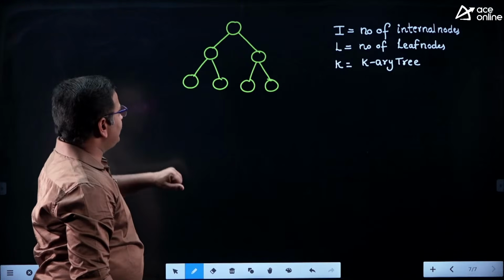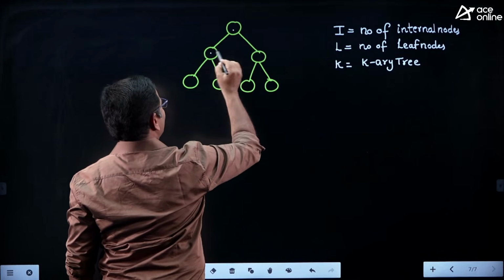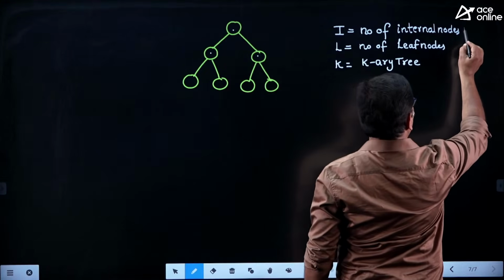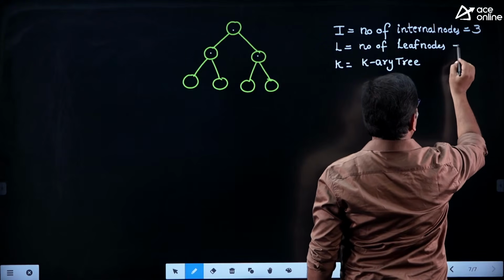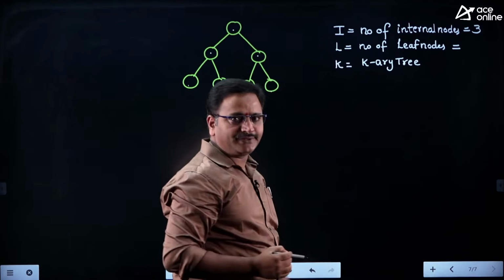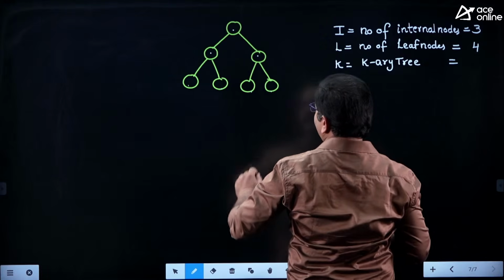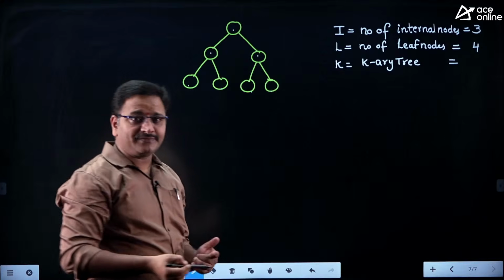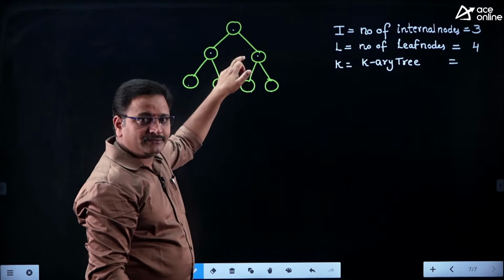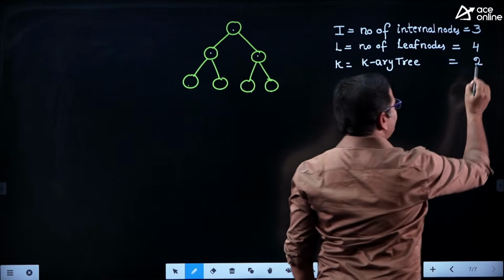Okay. In our example, how many internal nodes are there? Just look at the internal nodes. 1, 2, 3. Those are called internal nodes, friends. There are 3 internal nodes. And the number of leaf nodes, we have 4 leaf nodes. They are called leaf nodes, friends. Whereas in a K-ary tree, K is nothing but every internal node having exactly K children. Here every internal node is having exactly 2 children, right? That's what is called a 2-ary tree.